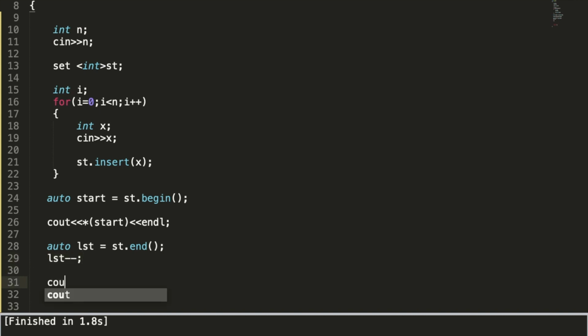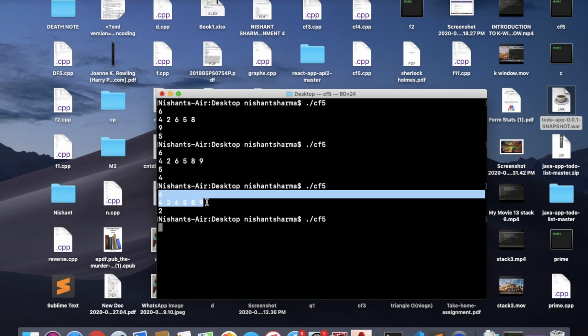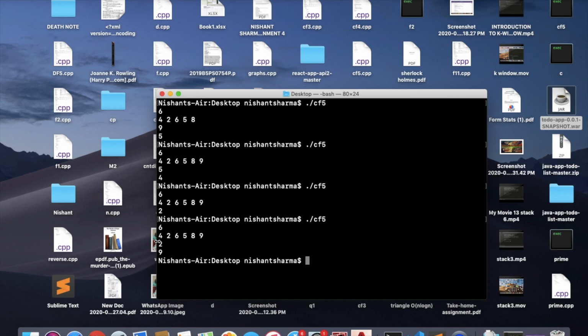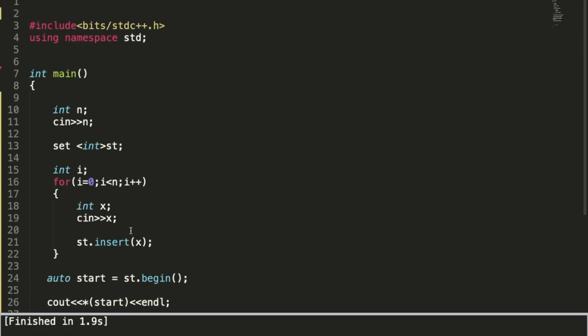Now I'm going to print the last element, star lst and endl. So this is what I was talking about, I have to print the last element of the set. So first element is 2 and last element is 9. These are all the functions which we will be using in any set problem. These are the main functions: how to get the start of the set, how to get the last element, how to get the upper bound of an element, and how to get the lower bound of an element.